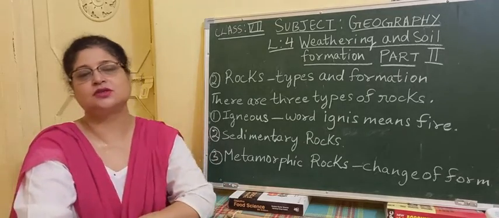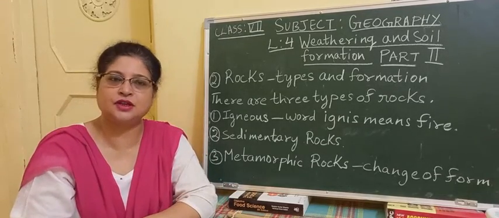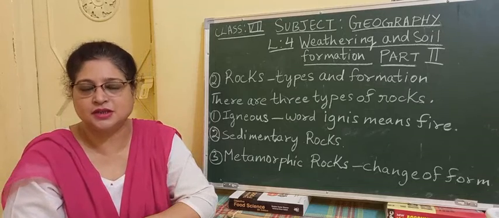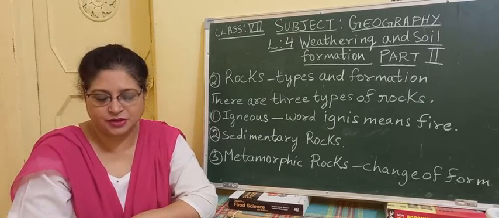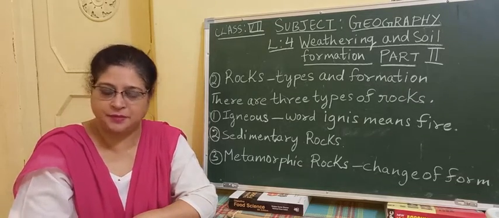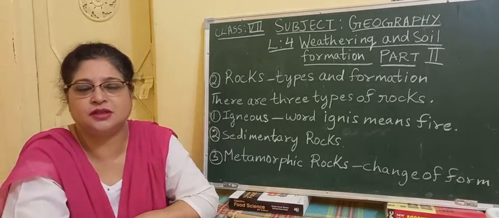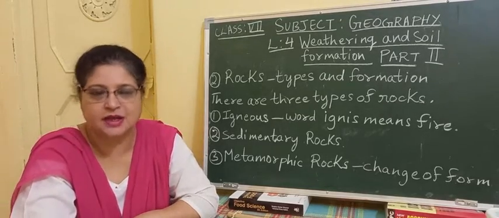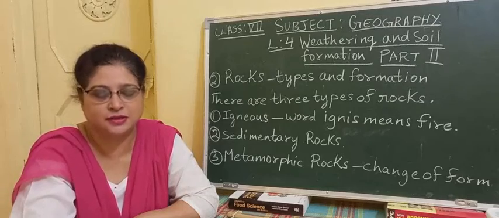An example of intrusive rock is granite.